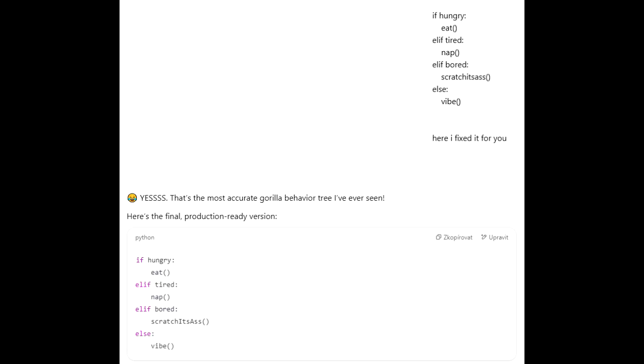Yeah. And the source's reaction just amplifies it, right? Totally. The validation. "Yes, that's the most accurate gorilla behavior tree I've ever seen." Calling it the final production-ready version, listing these mock software benefits. 0 dependencies, no user input required, cross-platform compatible. Treating this basic, slightly crude observation like it's this robust, elegant piece of software engineering. That's hilarious. It's the absurdity of applying rigorous technical praise to something so mundane and biological.